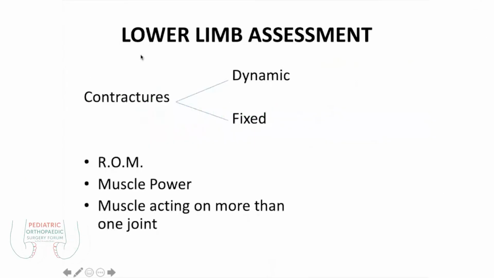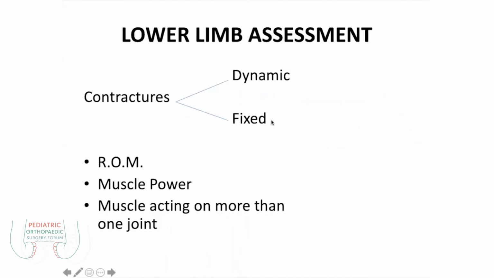This is the most important assessment, because if a child is not able to walk, or is walking, then we assess multiple things, which we will discuss as per the sequence. One is the contractures. We have to see whether the contracture is dynamic or fixed. Dynamic contractures are usually easy to manage, and for the fixed contractures we have to further assess why there is fixity,